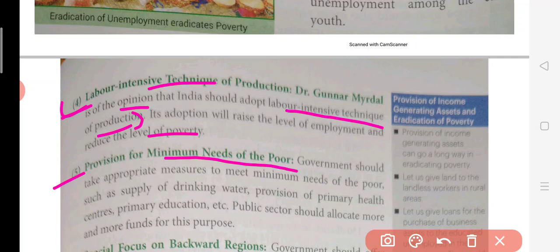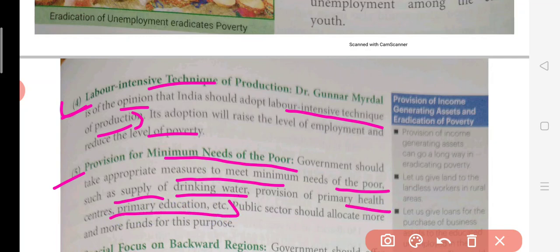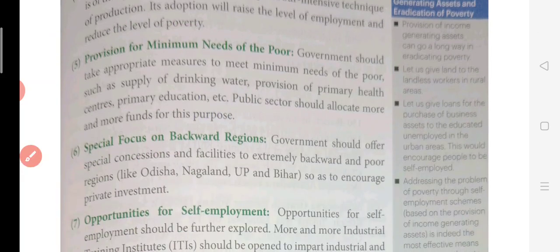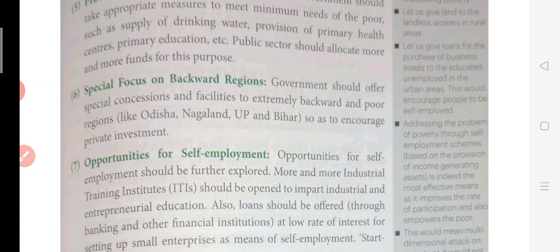So government should take proper measures to meet the needs of the poor, such as supplying them with drinking water, education, health facilities, etc. Government will have to spend in order to improve the condition of the poor. It will have to take care of the minimum needs of the poor, so that they are not deprived of necessities, like food articles, especially food articles, beside education and all.